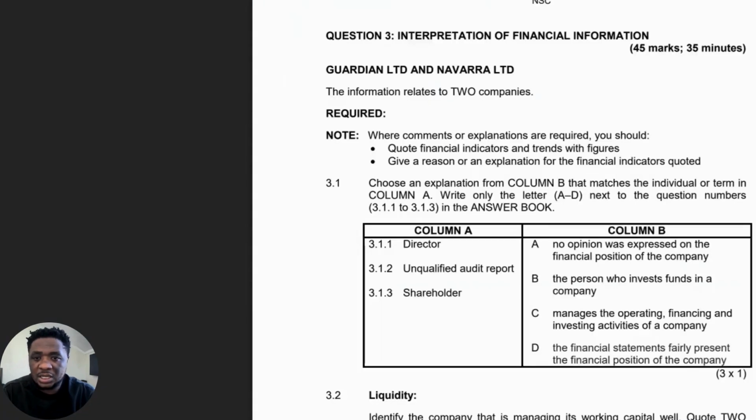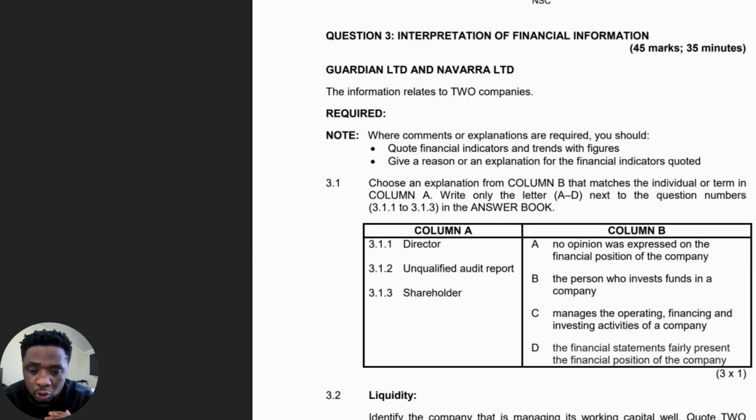All right, so the next question we're going to be looking at is the interpretation of financial information, still on the November 2023. So this is question 3, and here we are dealing with two businesses. We have Guardian Limited and Navara Limited. Let's look at the required. So it says here, where comments or explanations are required, you should quote financial indicators and trends with figures, and also give a reason or an explanation for the financial indicators that were quoted.